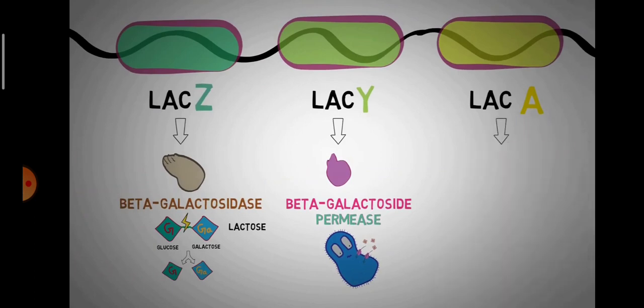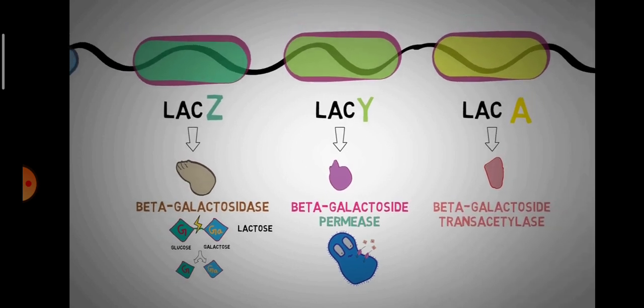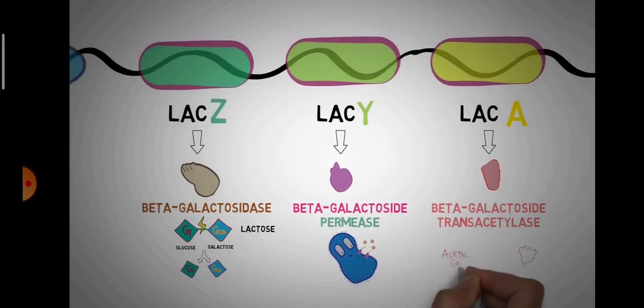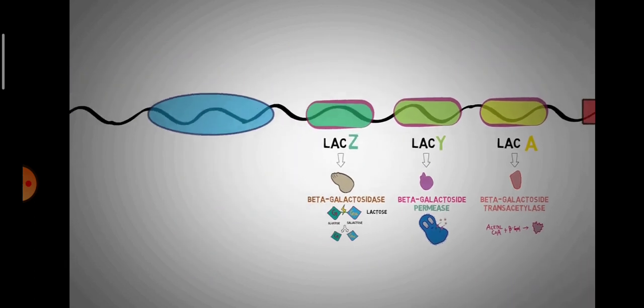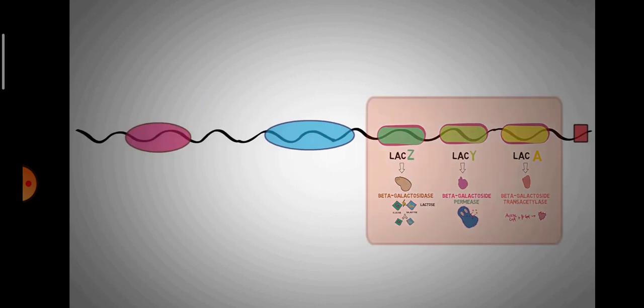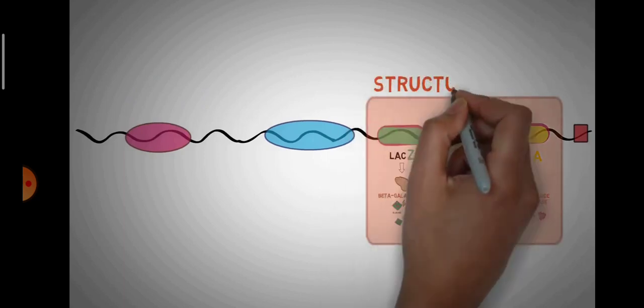The third structural gene in the lac operon codes for beta-galactoside transacetylase, an enzyme that transfers an acetyl group from acetyl-CoA to beta-galactosides. Its function is not fully understood in the metabolism. So these are the three structural genes of lac operon.